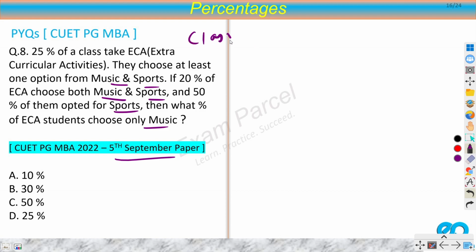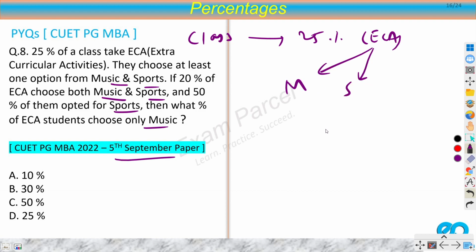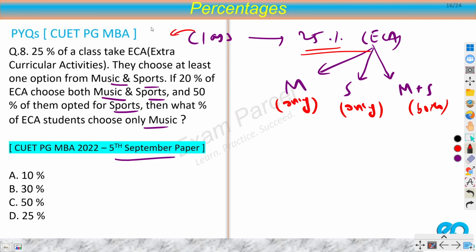So there is a class and 25% of that class take ECA. ECA means extracurricular activity. And there are two kinds of extracurricular activity, music and sports, and the students can take both. So there are three options. Either you can take only music, or you can take only sports, or you can take music plus sport, both, right? And we are concerned only with this 25%. We are not concerned with the remaining 75%. If you read the question carefully, we are not at all concerned with this one. So our focus is only on this one.